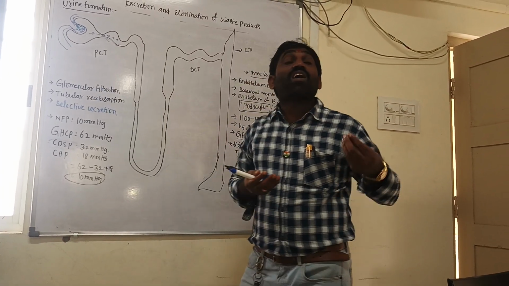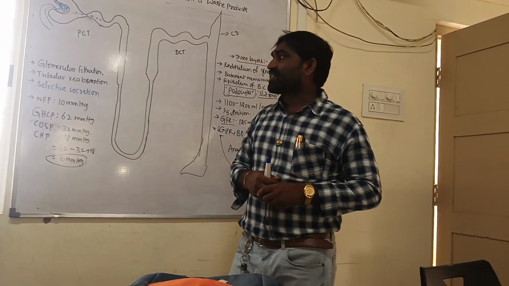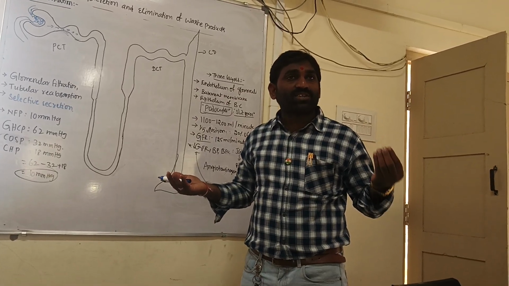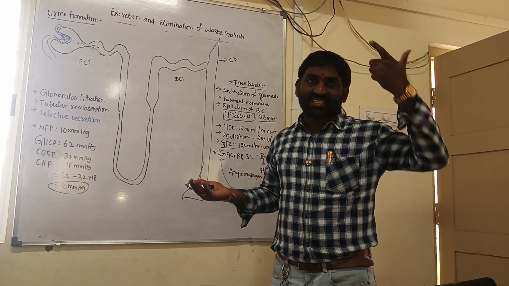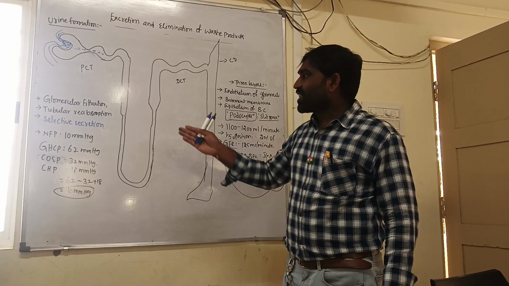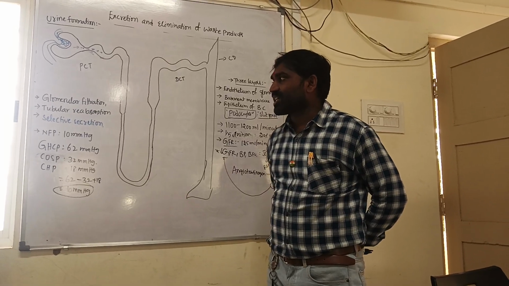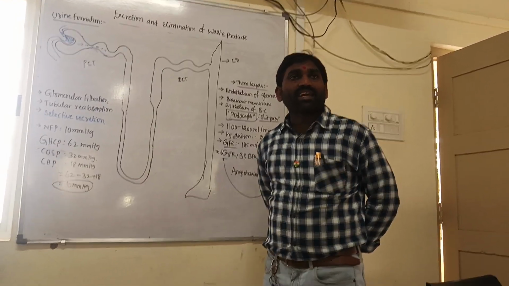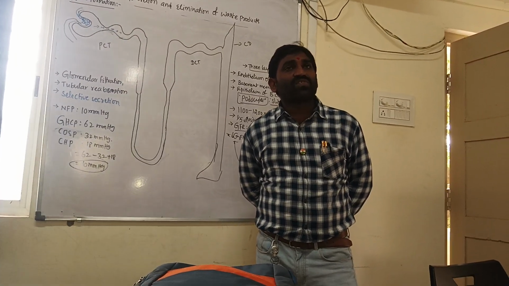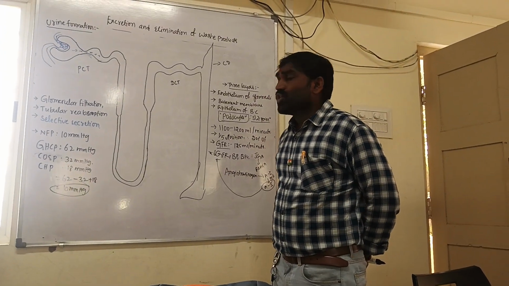Glomerular filtration is a passive transport mechanism. Tubular reabsorption and selective secretion may be active transport or passive processes. Understand the importance: both together maintain the pH and the ionic balance of the body fluid volume. Is it right? This is regarding urine formation.